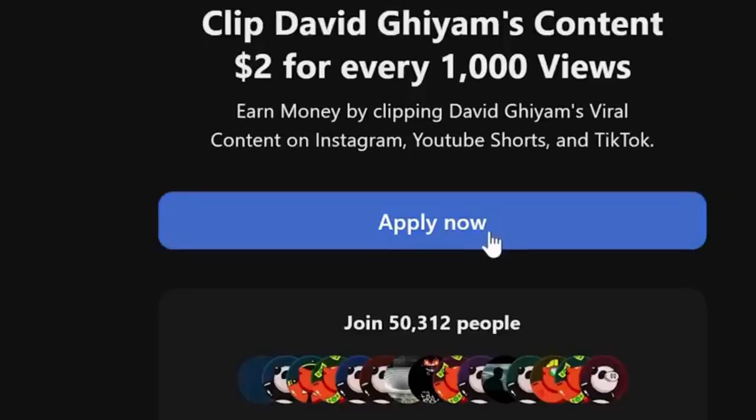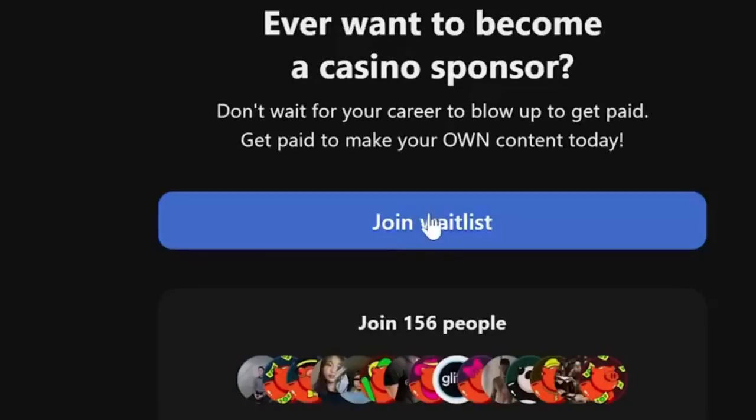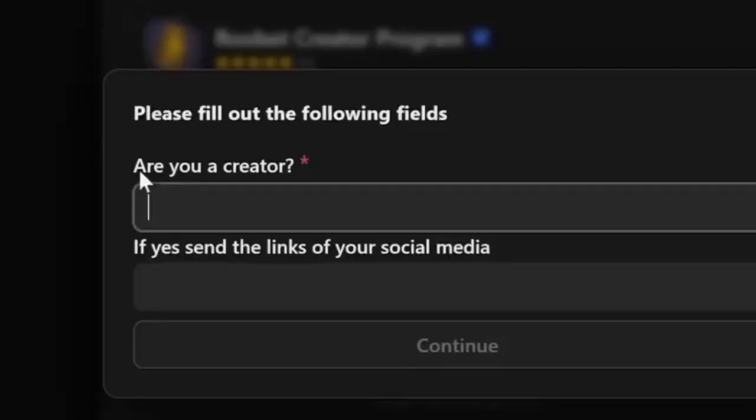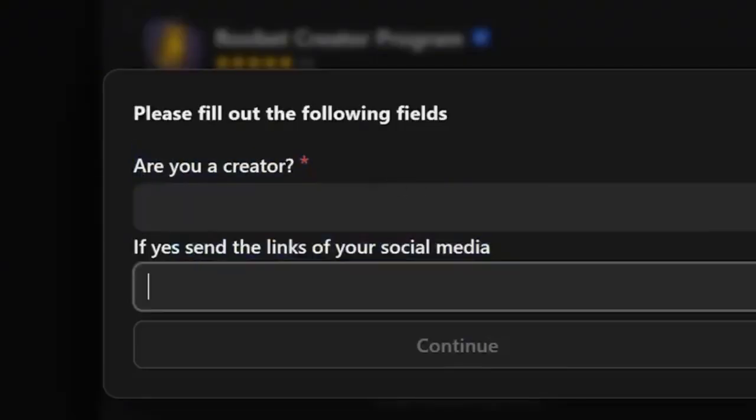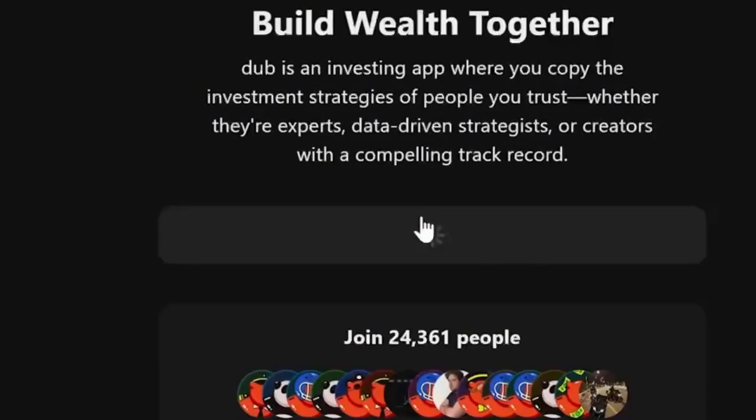do you have to apply or can you just join instantly? Some of them make you apply or have a wait list like this, where you're going to have to actually fill out some of the criteria so they actually trust that you're a good editor that you can join. But some, like this one, for example, you can just join instantly and start clipping for this campaign immediately.